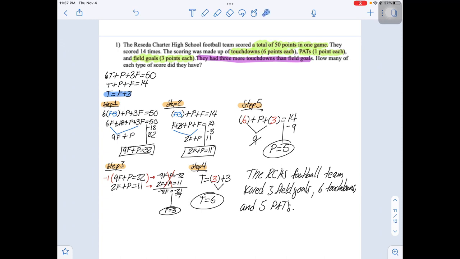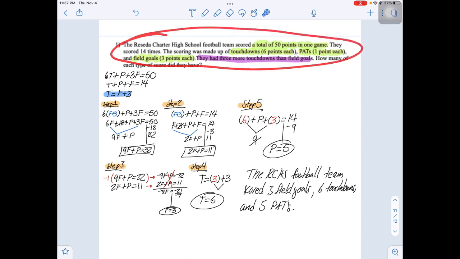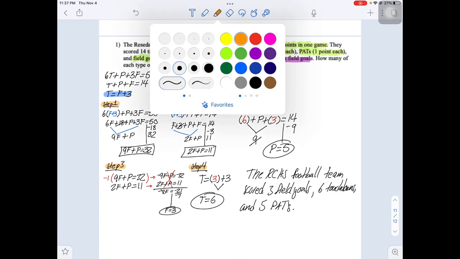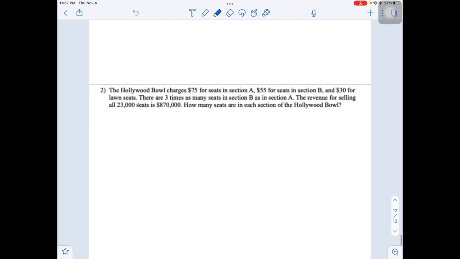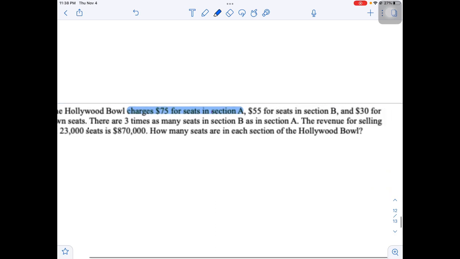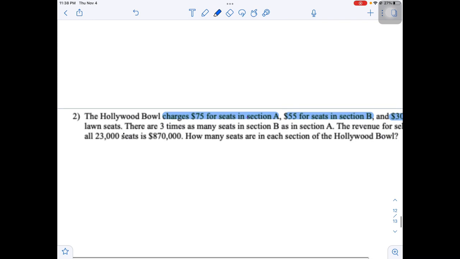So again, read your problem carefully, identify what you need, and put everything in order, right? So let us take a look here at our second example. So it says the Hollywood Bowl charges $75 for seats in section A. $55 for seats in section B. So far we're dealing with money. And $30 for lawn seats. Okay. So we're dealing with money here.